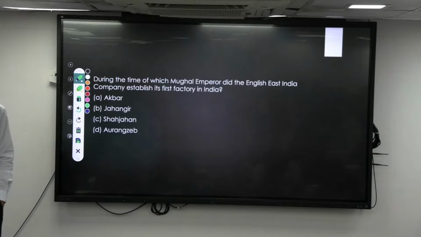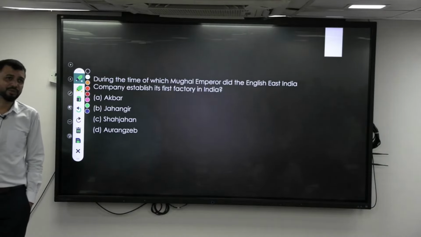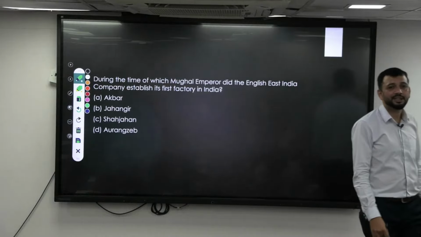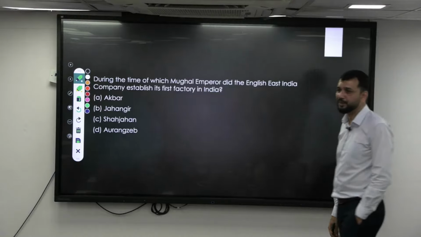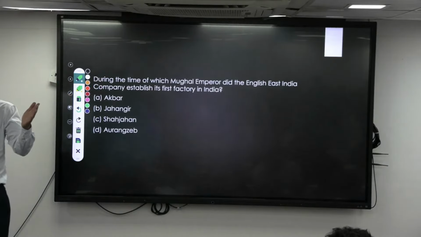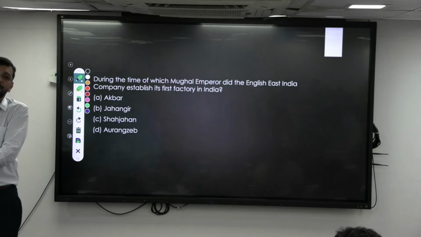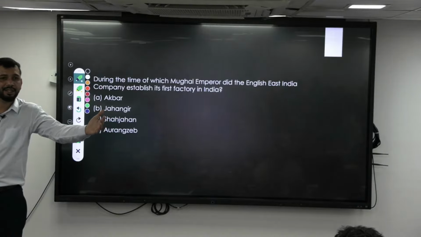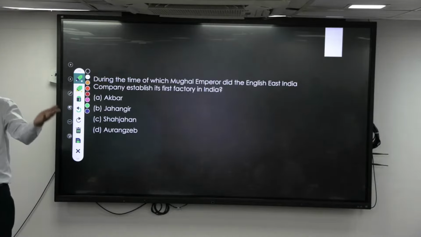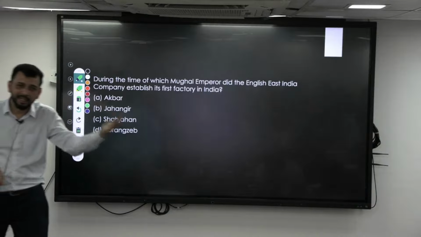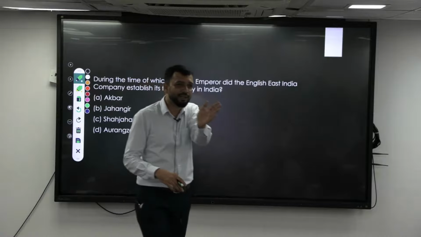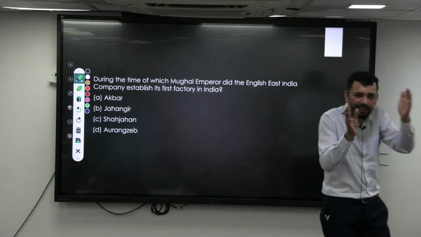So in 1613, Surat was the first proper factory constructed. In 1613, who was the king? That is the basic question now. 1556 to 1605, 50 years, Akbar was there. Then 1605 to 1627-28, Jahangir was there. So Thomas Roe came to the court of which king? In 1615 he came, Jahangir. In 1608, Hawkins came to whose court? Jahangir's court. After 1605, whatever happens up to 1627, that is Jahangir.